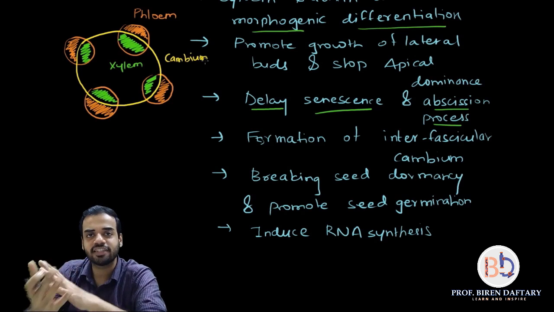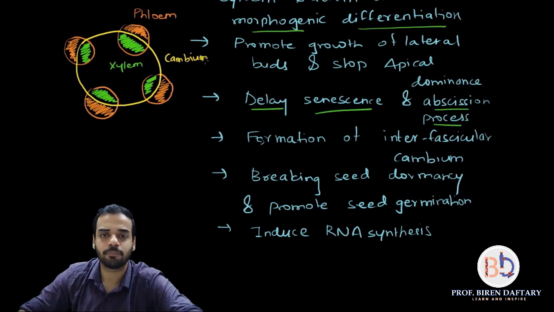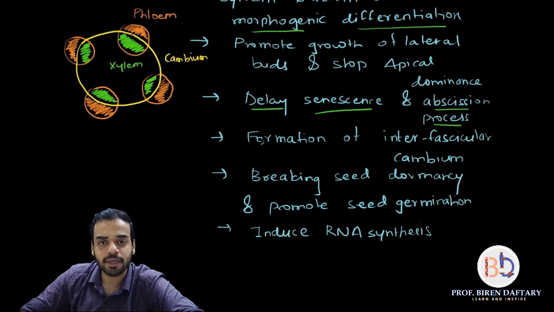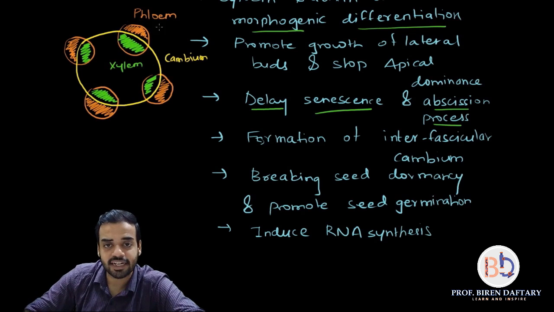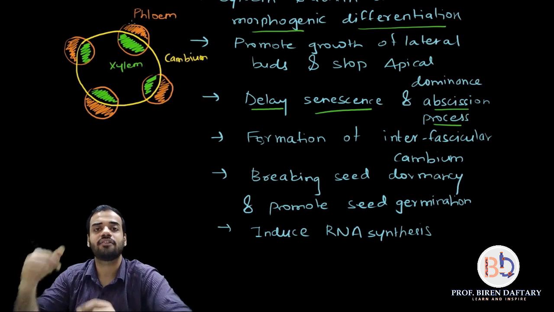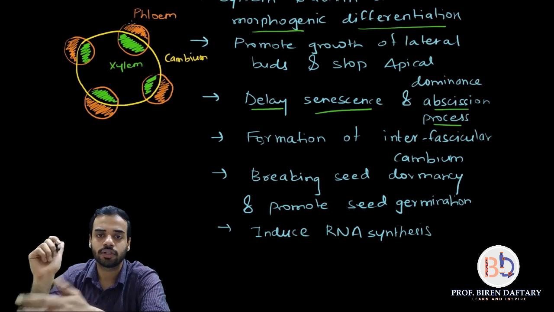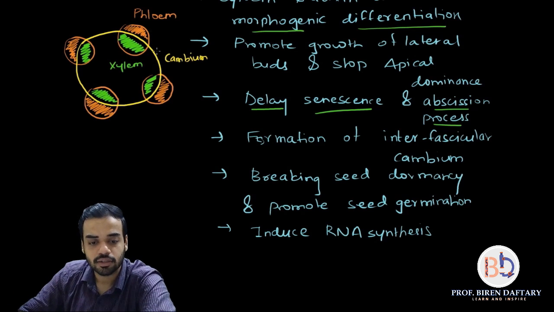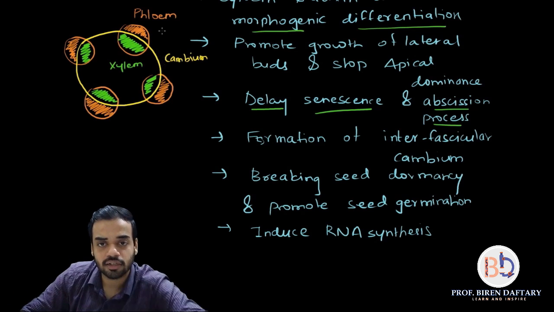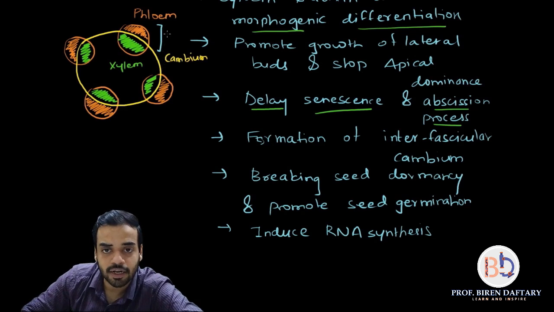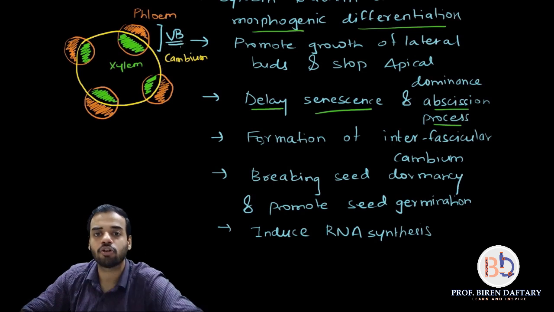Now what is fascicular, what is interfascicular? Very simple. The cambium is present between the phloem and the xylem. This entire circle, which has phloem, cambium and xylem, is called a vascular bundle, or VB.